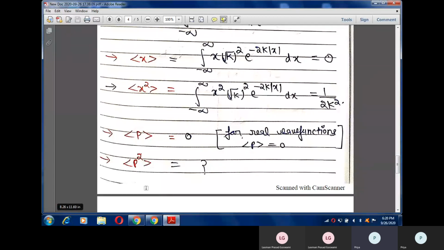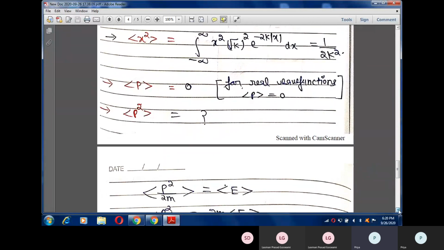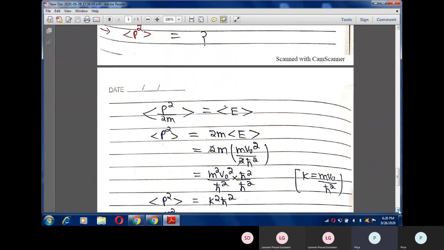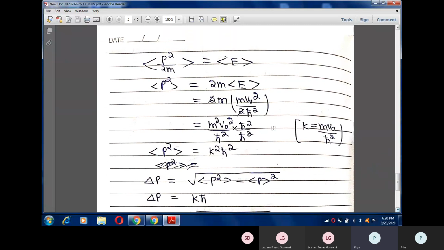Now you also have to calculate the average of p square. You can calculate average of p square by this method, but in numericals and while doing competitive exams, you have to use some shortcut method in order to calculate these. So that's why I am explaining these points. In order to calculate p square, you can use this logic: average of energy is equal to average of p square by 2m, and average of energy I already calculated for its bound state.